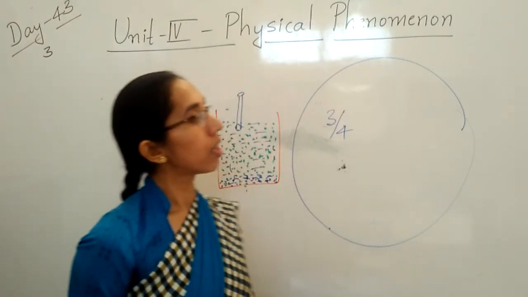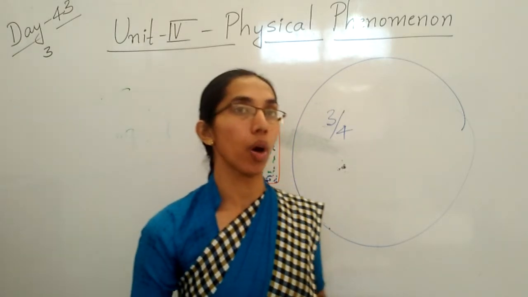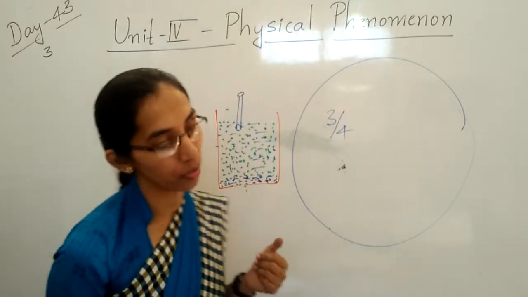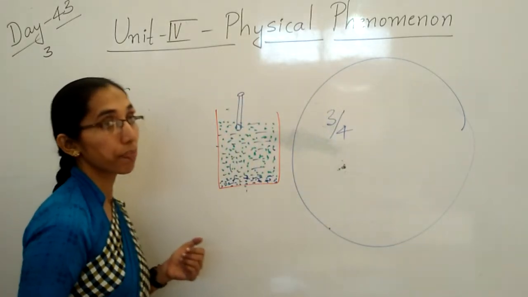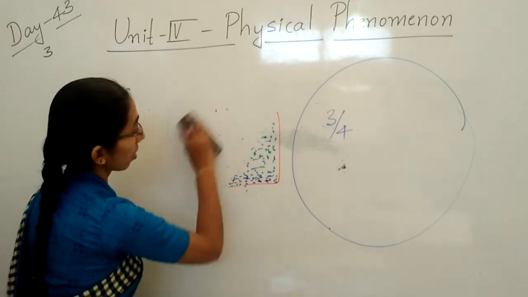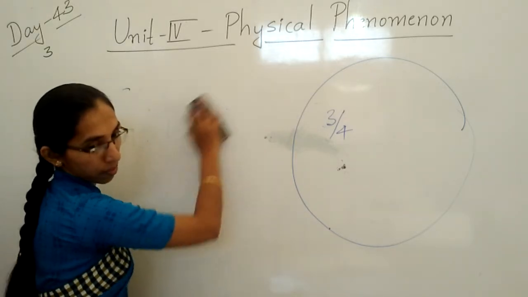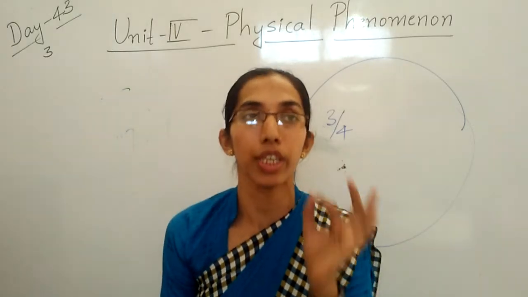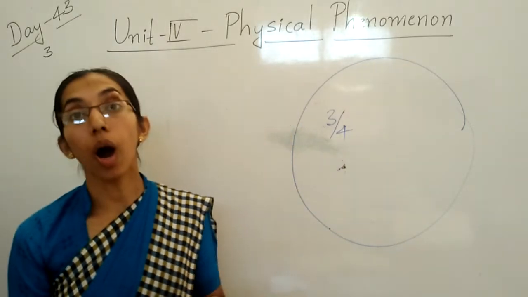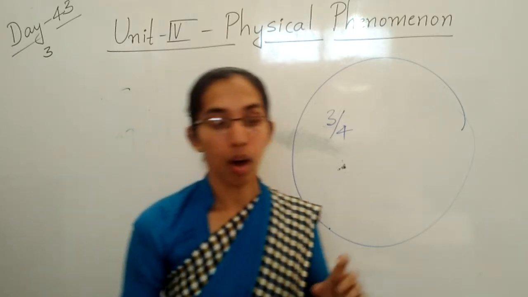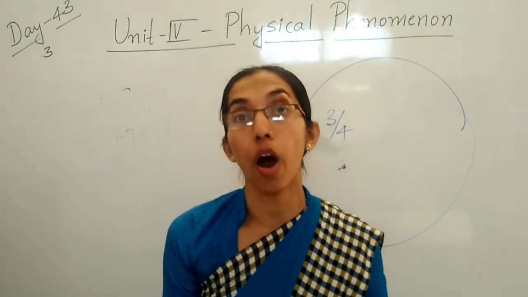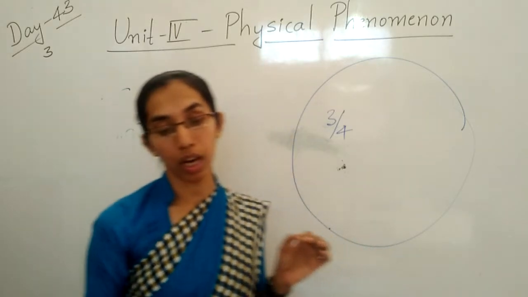Clear, children? Then how do we get water? What is the formation of rain? So we know that rain is the chief source of fresh water on the earth.